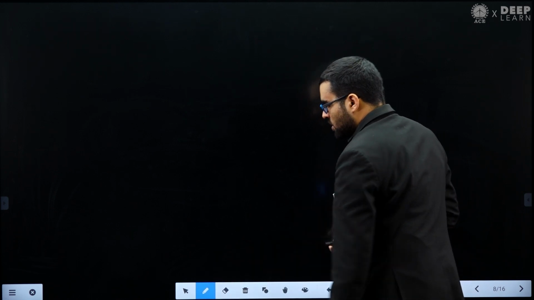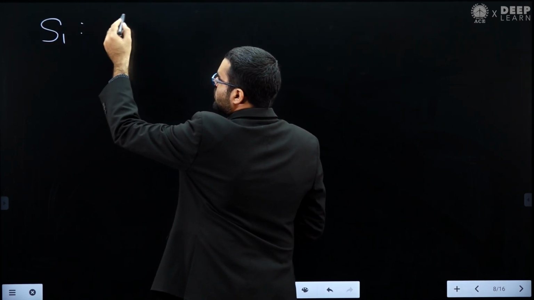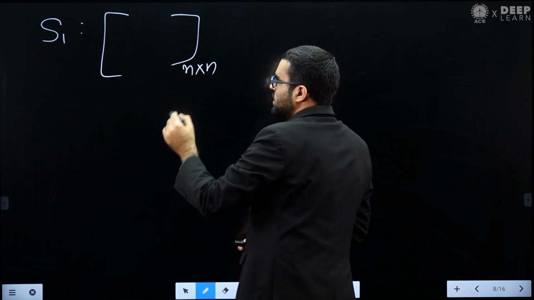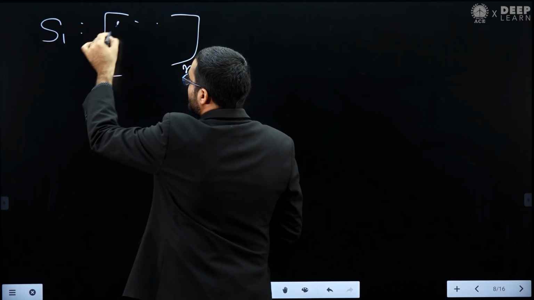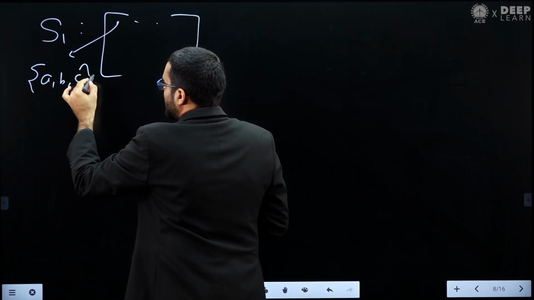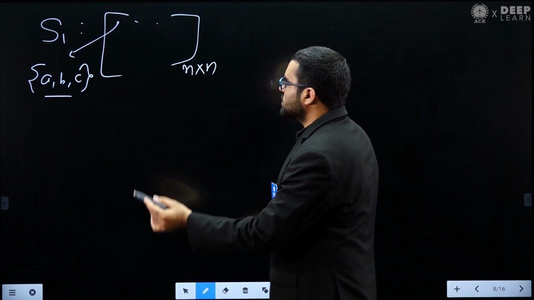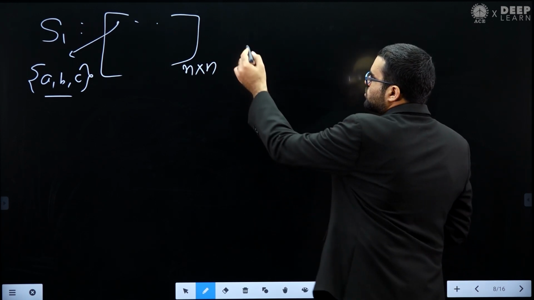Okay, now let's see how many n by n matrices you can create. You want to create n by n matrices such that each element comes from the set {A, B, C}, meaning each element is either A or B or C. So how many such n by n matrices can you create?